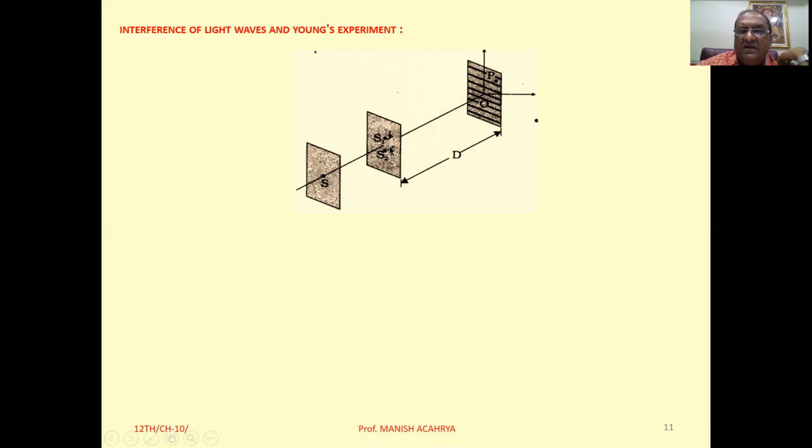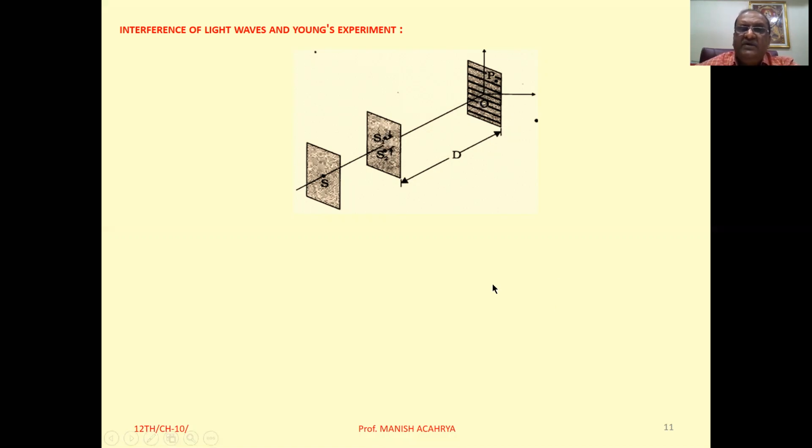So when the light comes out from these two pinholes, these two pinholes will now behave as two sources. And now the light waves coming out from these two pinholes, when superposed on the screen, you will get the interference pattern.